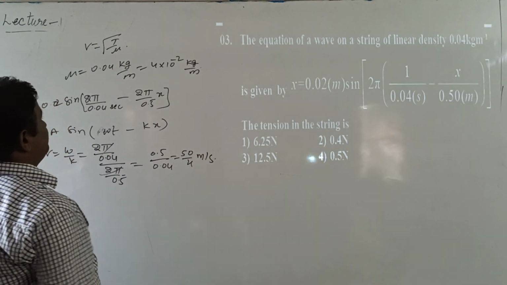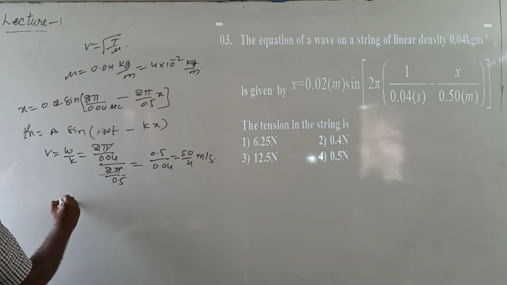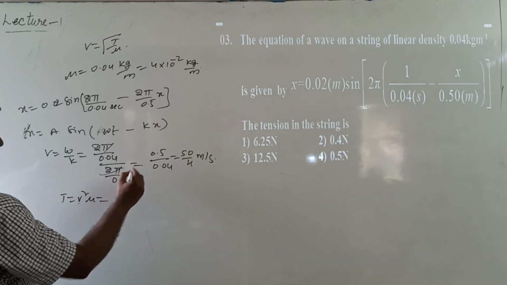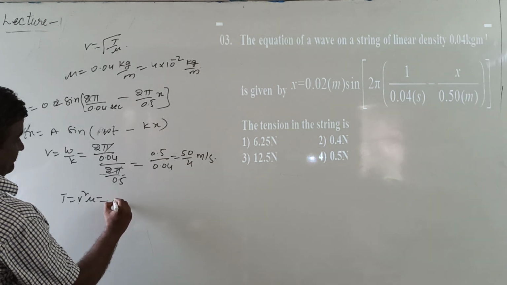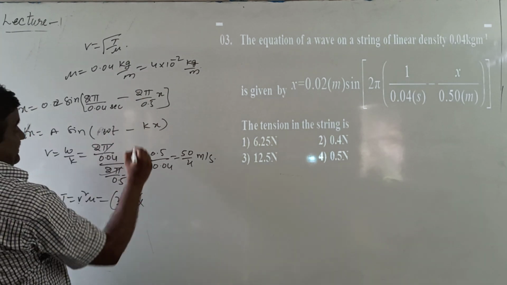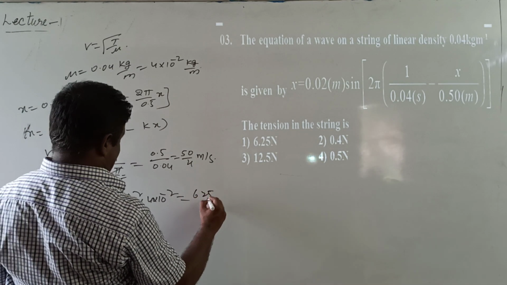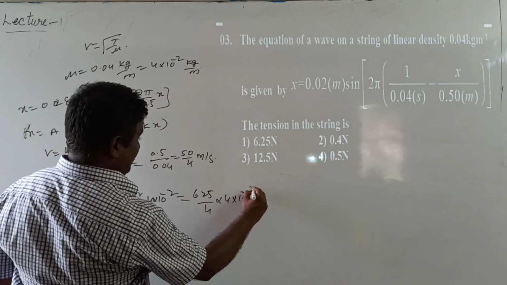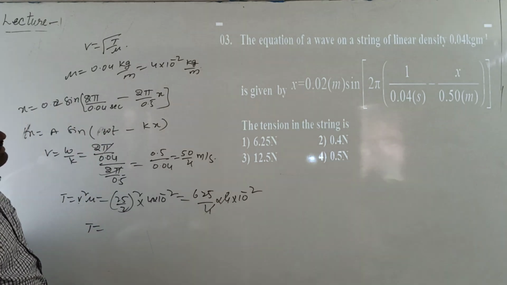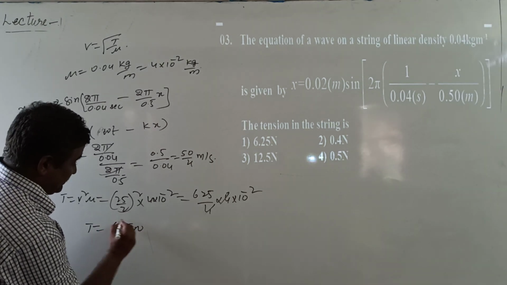meters per second. From the velocity of the transverse wave equation, tension T equal to v square mu. V square is 25 by 2 whole square into linear density 4 into 10 power minus 2. 25 square means 625 by 4 into 4 into 10 power minus 2. 4 gets cancelled. Then tension T equal to 6.25 newtons.